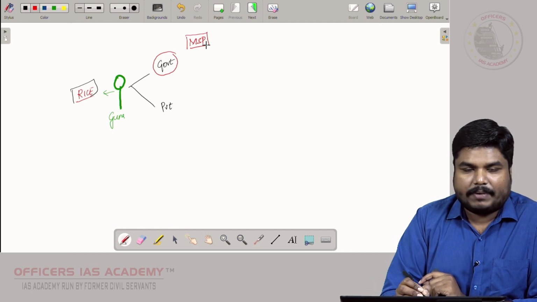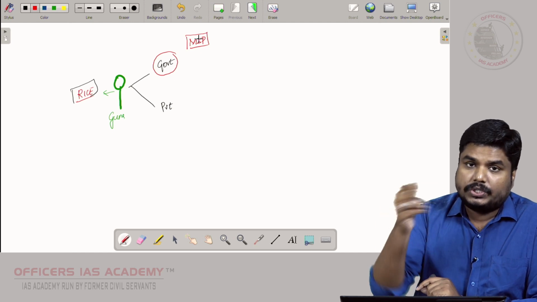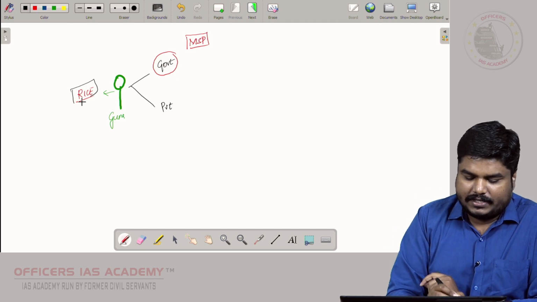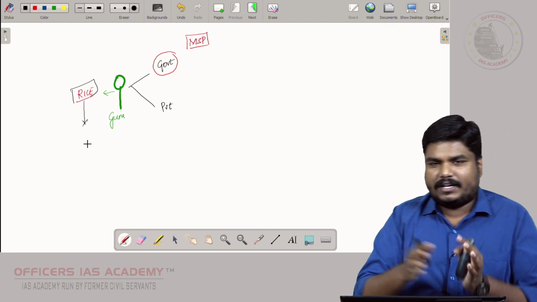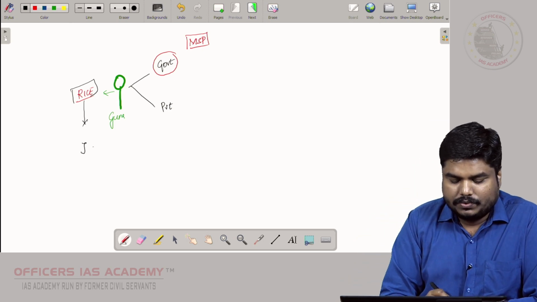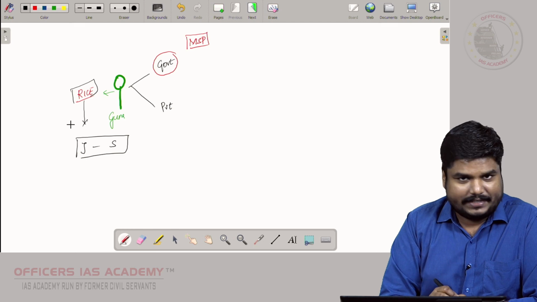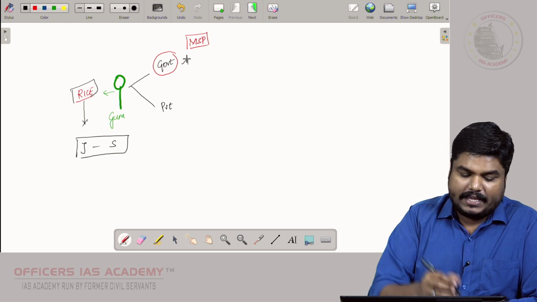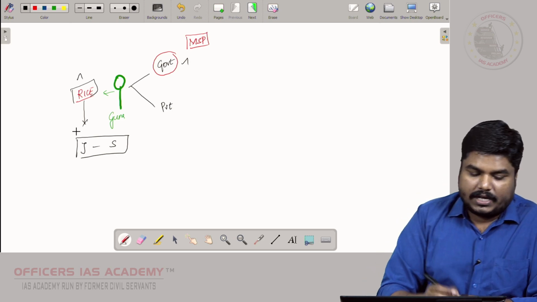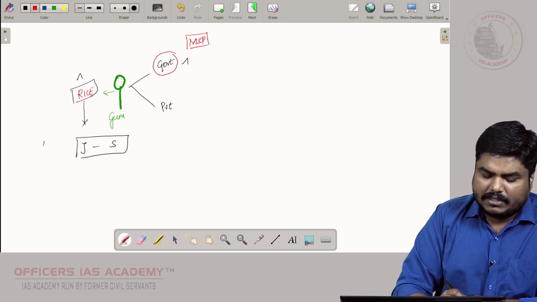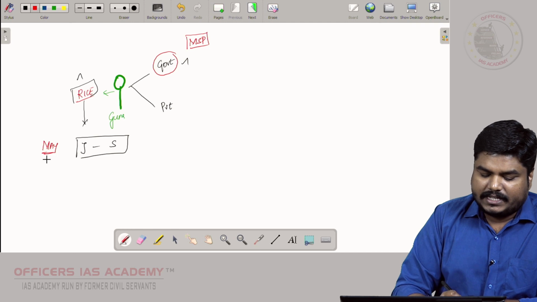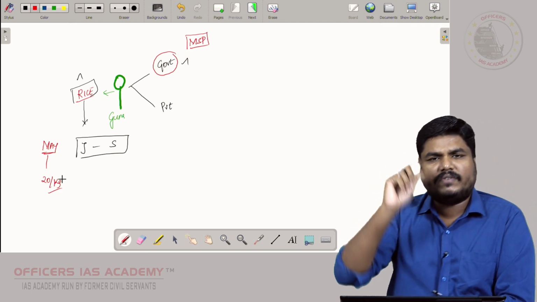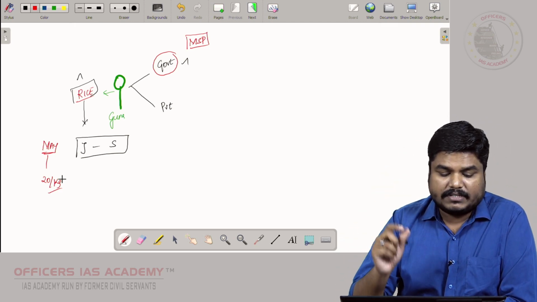This minimum support price will be announced to Guna even before the sowing season itself. Let us assume that Guna is growing rice. Rice is a kharif crop, so it will be grown during the monsoon period, between June to September. At what price the government will buy this rice will be announced even before the sowing season, that means in the month of May itself. In May, government will say, okay Guna, you will buy it for 20 rupees per kg. Some amount will be said. That is the minimum support price.